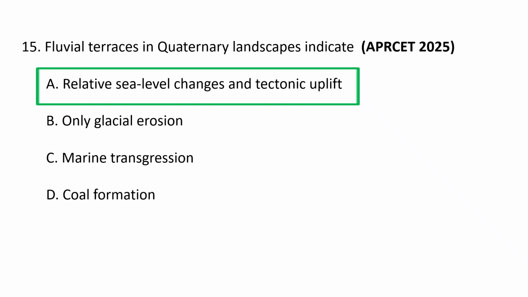Fluvial terraces in Quaternary landscapes are important archives of past environmental change, and they serve as key indicators of the interplay between climatic fluctuations, tectonic activity, and base level changes. They record fundamental unsteadiness in the vertical incision and aggradation rates of a river channel over time. So fluvial terraces in Quaternary landscapes indicate relative sea level changes and tectonic uplift.